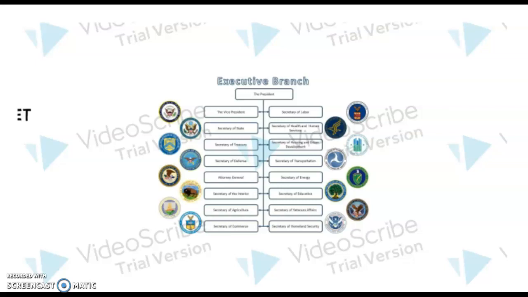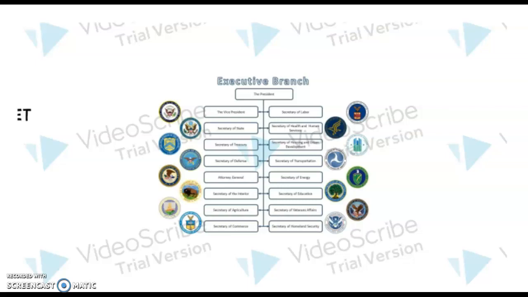So this is each branch of the cabinet and each of them with their seals and everything, and then underneath this is where our next lesson will be going, which is all of the bureaucracy. And bureaucracy, as you will soon learn, is a very complicated mess. I'm not a big fan of teaching it, but it's really necessary to understand in government because it is a huge tool that the executive branch uses to enforce the laws.